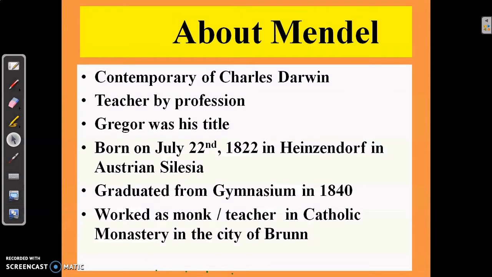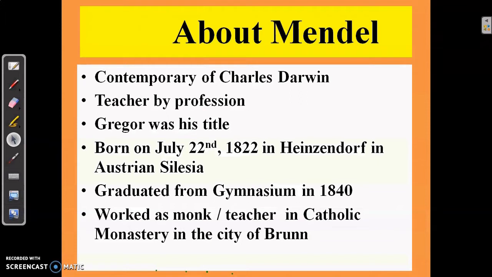Now, let us learn something about Mendel. Mendel was a contemporary of Charles Darwin. We all know Charles Darwin is the most famous scientist for evolution. Charles Darwin is the father of evolution. So, today we learn that the father of genetics and the father of evolution were contemporaries. Mendel was a teacher by profession.